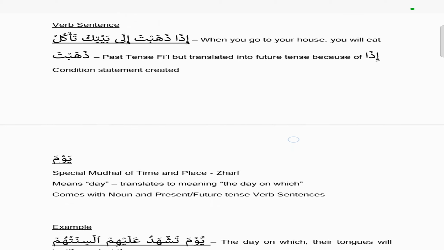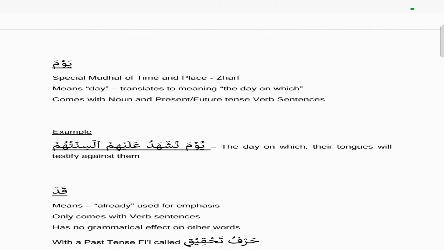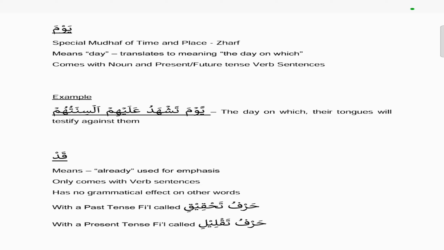So when it comes with a verb sentence, we have here idha dhahabta ila baytika ta'kulu. It means when you go to your house, you will eat. So dhahabta is actually a past tense fi'l, but it's still translated into the future because of the idha. And then you can see it becomes like a conditional statement. Idha, when you go to your house, you will eat. And you notice that idha doesn't have any grammatical effects on any of the words either, unlike other conditional words, which inshallah we'll speak about in the future.